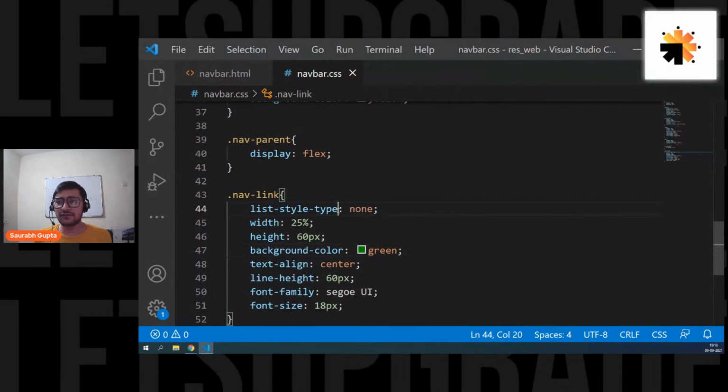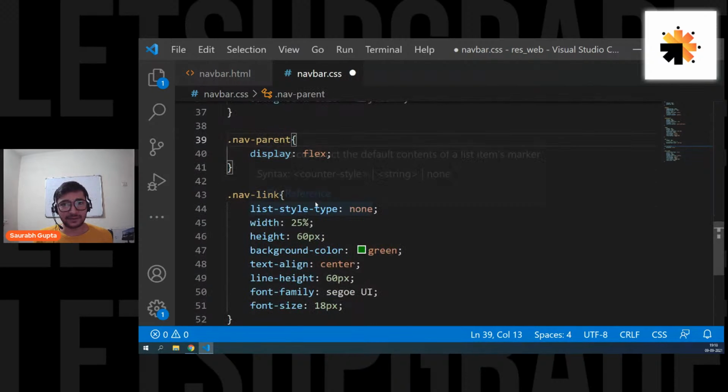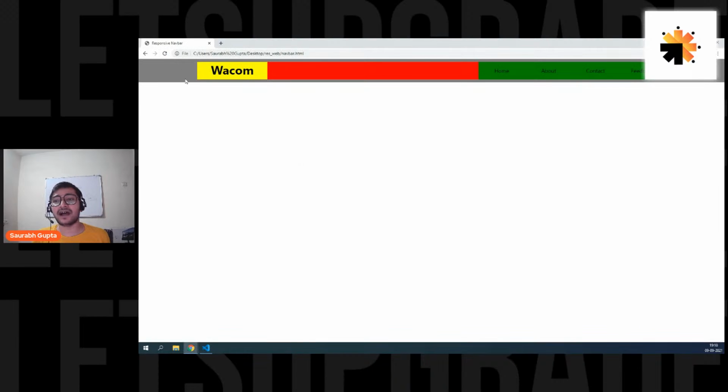Now, guys, if we want, we can remove the height of the nav, right? Why? Because nav's child is the nav link. So if the nav link is 60 pixels, we can remove the height of the nav, because depending on the child's height, the nav's height will be defined. So we don't have to give any height to the nav. It will still be perfect. Don't worry, it will still be perfect.